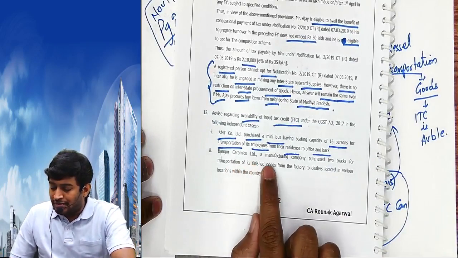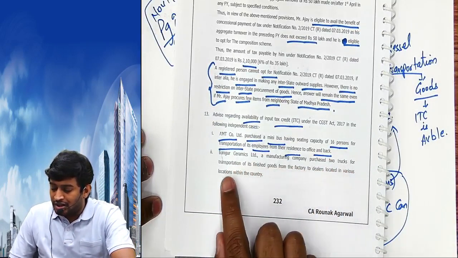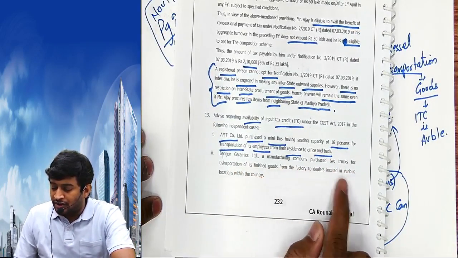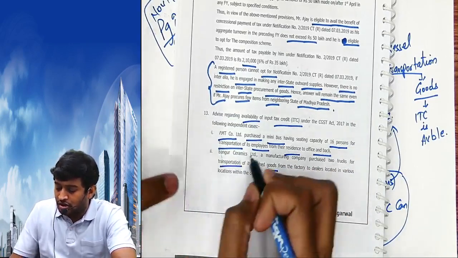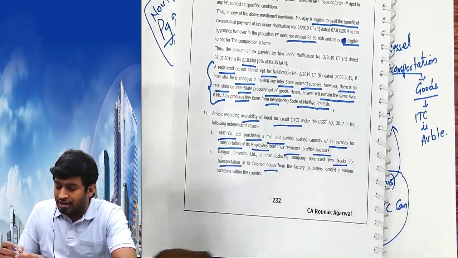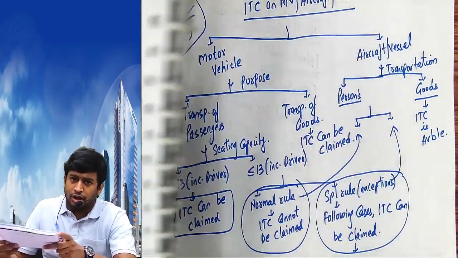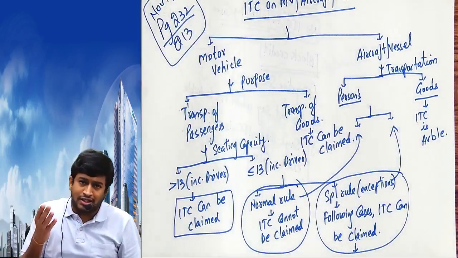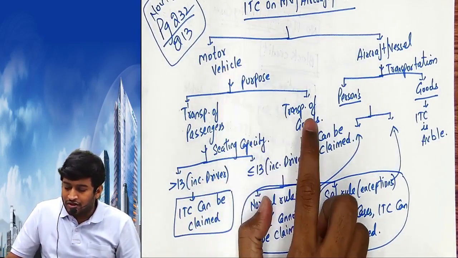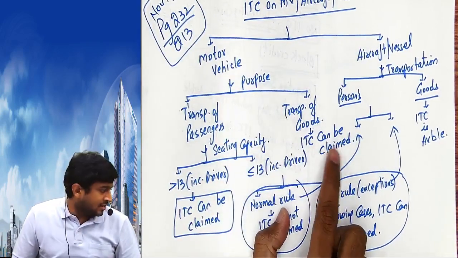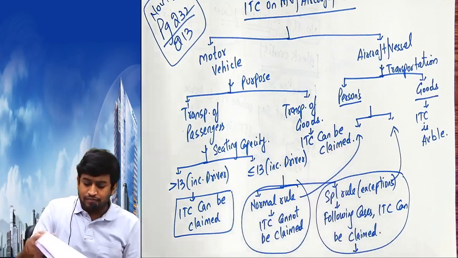Banggood Ceramics Manufacturing Company purchased 2 trucks for transportation of finished goods from the factory to dealers located. Underline the word goods, transportation. Underline the word trucks. Trucks आता motor vehicles. Trucks बोलते not only 2-wheelers, 4-wheelers, big trucks, buses. Motor vehicle. Purpose transportation of goods. Input tax credit can be claimed.